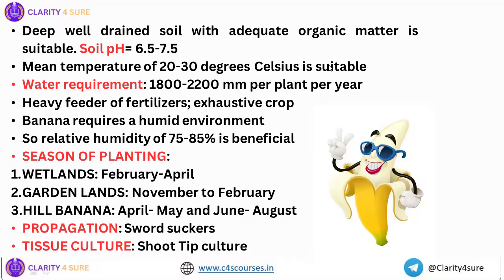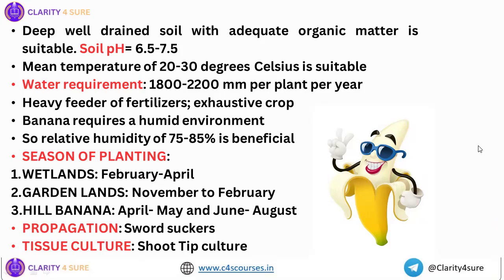Okay. Then next, the important part is seasons of planting. So different types of land and different times at which the banana is planted. For wetlands, February to April is the planting time. For garden lands, it is November to February. And for hill banana, April to May and June to August is the time for planting.